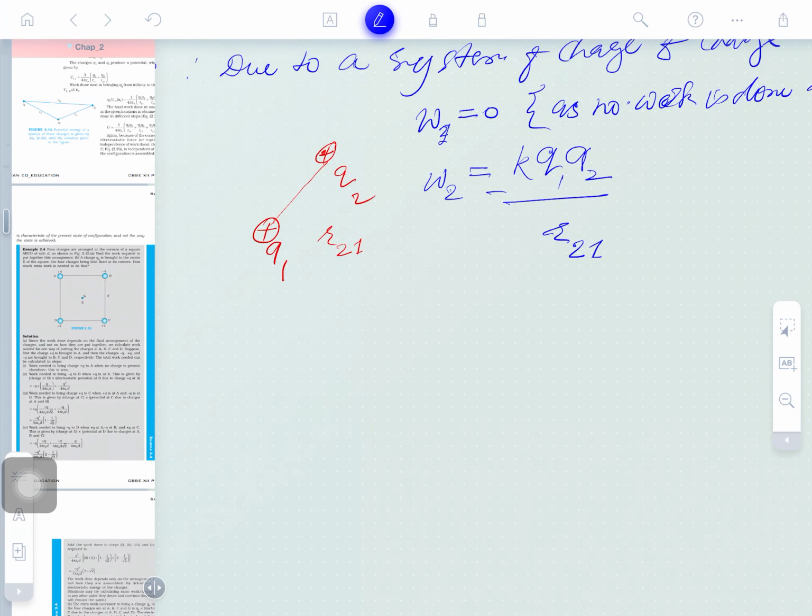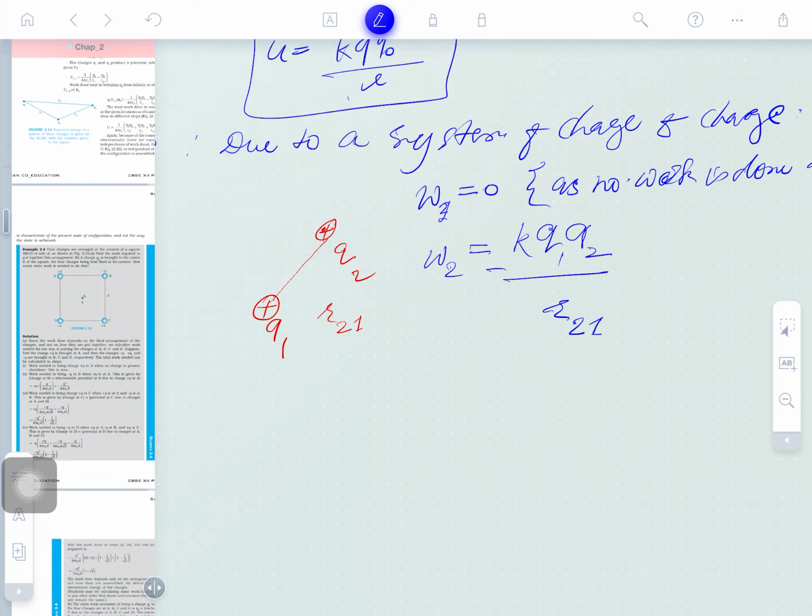Clear guys? Similarly, a third charge Q3 is brought here. Its position is with respect to the first and with respect to the second. If you bring the third charge, you need to do work against the two already present here.